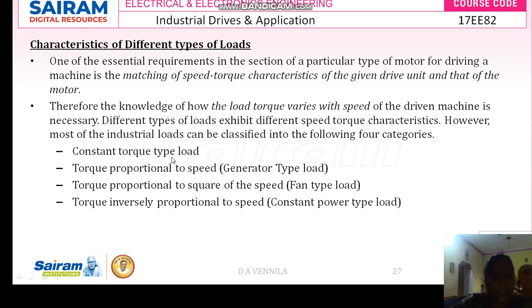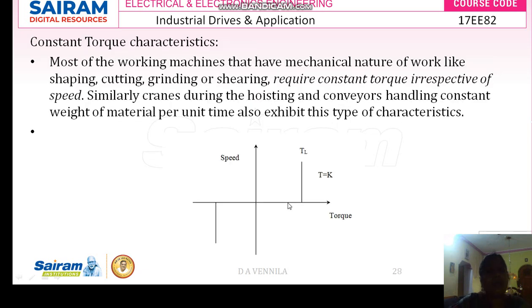The torque will be generated for constant load. This torque will be generated for generator. This torque will be for fan type, and this torque will be for constant power type. Now we will see the constant torque characteristics, where in applications like cutting, shaping, grinding, the torque will be constant.